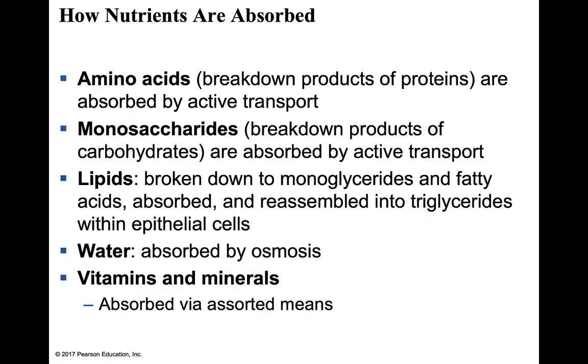Now, the next part we want to look at is the actual absorption of nutrients. So a little bit of a review here. Amino acids are the product when proteins are broken down. Those are going to be absorbed through active transport mechanisms. So remember, that involves moving something against its gradient. Monosaccharides are the result of carbohydrate breakdown, and examples are primarily going to be glucose. Those would be absorbed by active transport also.